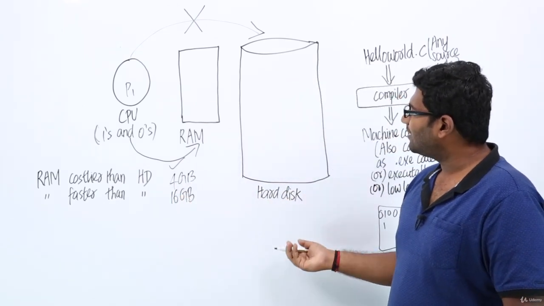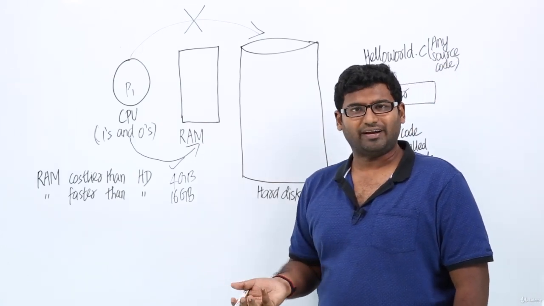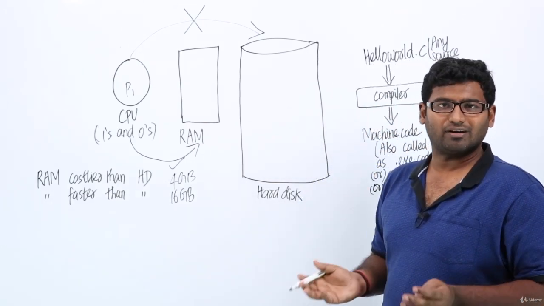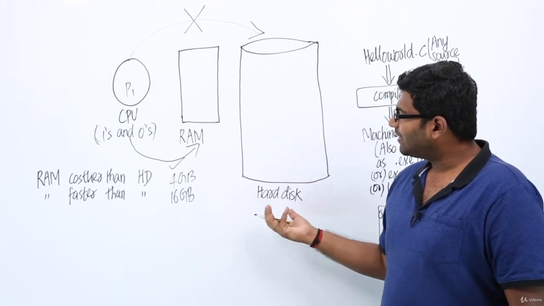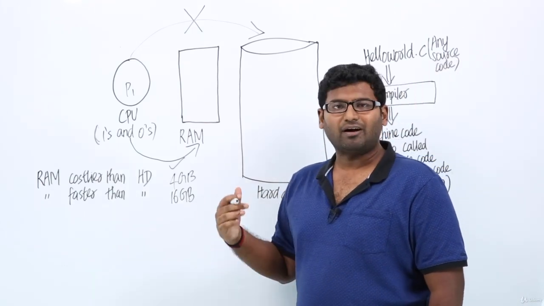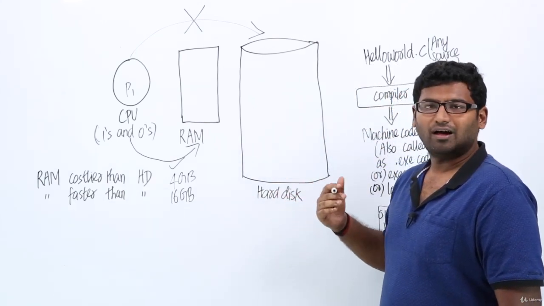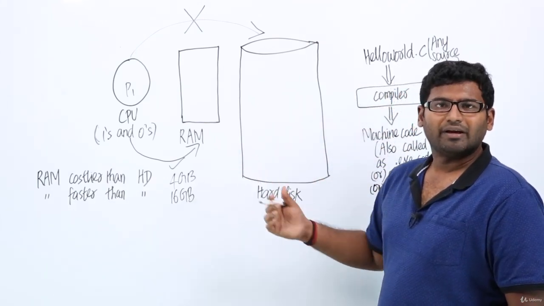But if you take hard disk, it is something around 500 GB or even 2 TB these days, right? The size of hard disk is very, very large compared to size of RAM. The reason being, hard disk is very cheap, right? Whereas RAM is very, very costly. So this is the reason the size of hard disk is very large compared to size of RAM in today's computers.